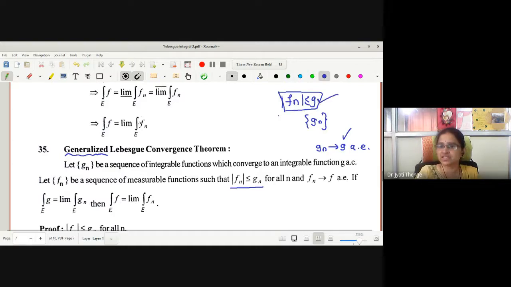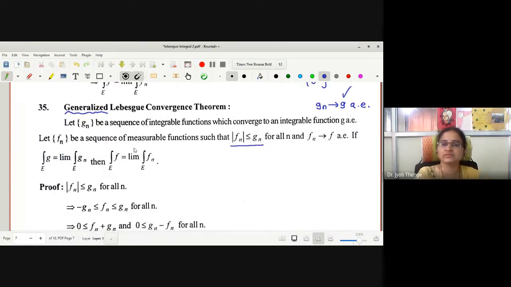Instead of a single function G which dominates each Fn, we generalize this, finding one dominating function for each Fn. Then, Fn converges to F almost everywhere. And if integration G is limit integration Gn, then we are asked to prove integration F is limit integration Fn. Is everyone getting me?